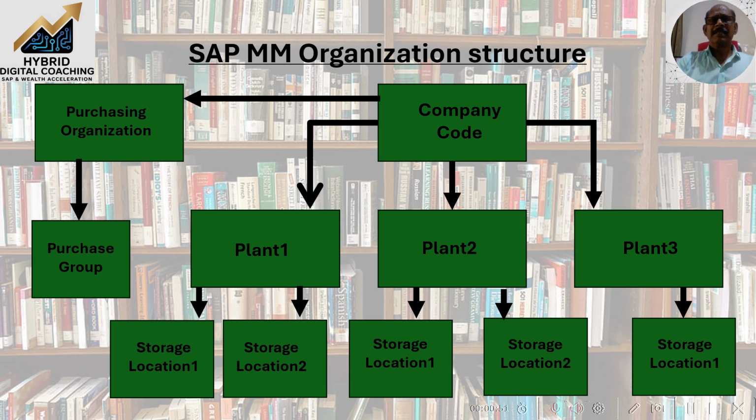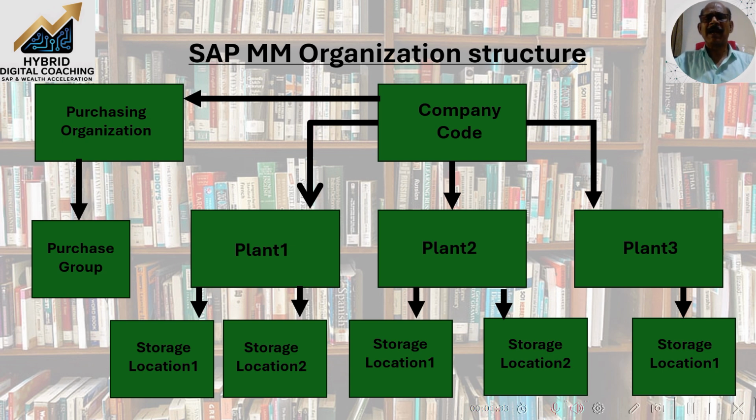As long as we are talking about the SAP ERP system, it defines certain business processes and certain legal entities which represent the companies, right? So the MM organization structure will be in such a way that there is a legal entity as a company code. We need to define a company code as a legal entity. That is the top legal entity in the SAP MM organization. Under the company code, there will be plants. One company code can have any number of plants.